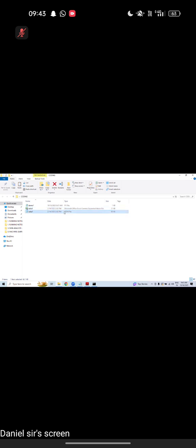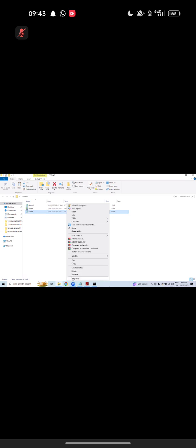Next file, can you read the description? JSON file. Extension is not displaying. It will not display. Do you want to see that extension? Give a right click, Properties. Here you can see the extension. Let me apply the magnifier. Now you can see at least. Can you tell me what is the extension? .json. Make a note on this one.